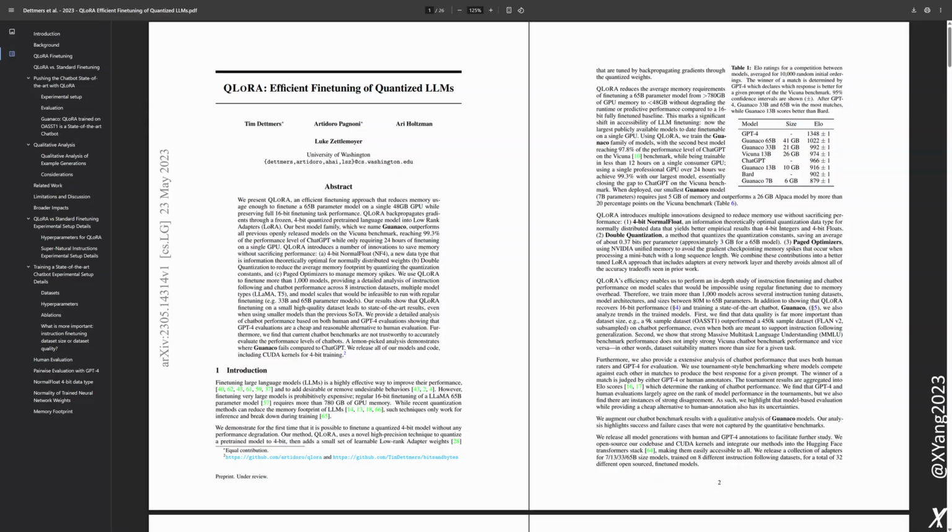Yeah, and it really raises an interesting question for you to ponder: what new and maybe unexpected applications of these personalized and fine-tuned language models might become possible now that QLoRA has made them so much more accessible? It's an exciting time to be following this field, that's for sure. Absolutely. There's so much potential for innovation and discovery. So we encourage you to explore the released models and code and see what you can come up with. The possibilities are really endless. And who knows, maybe you'll be the one to discover the next big breakthrough in AI.